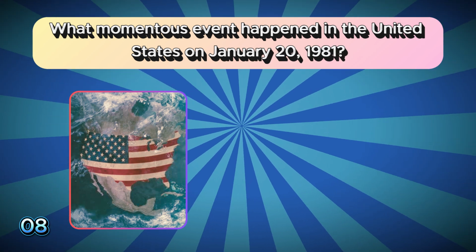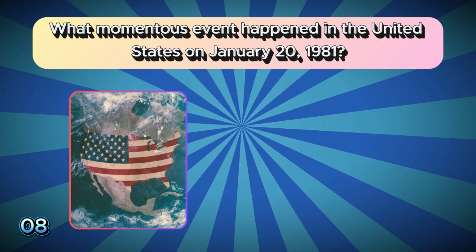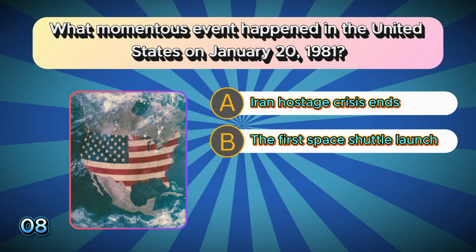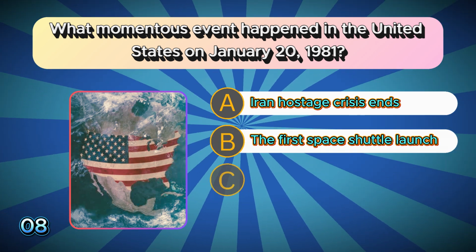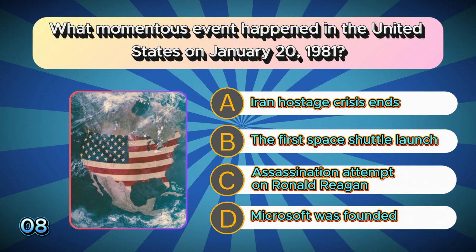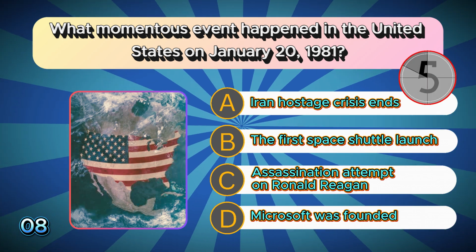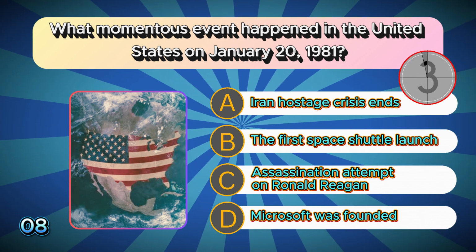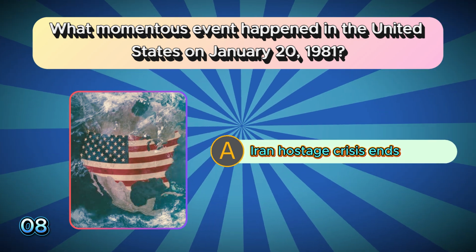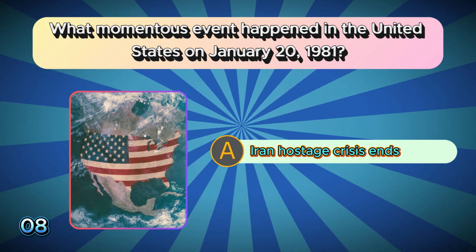What momentous event happened in the United States on January 20th, 1981? A. Iran hostage crisis ends. B. The first space shuttle launch. C. Assassination attempt on Ronald Reagan. D. Microsoft was founded. The correct answer is A. Iran hostage crisis ends.